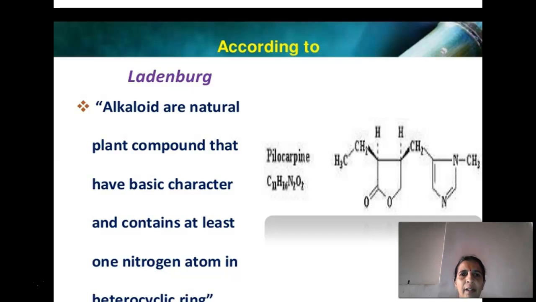According to Liedenberg, alkaloids are natural plant compounds that have a basic character and contain at least one nitrogen atom in the heterocyclic ring. This is pilocarpine, an organic compound having a heterocyclic ring with a nitrogen.